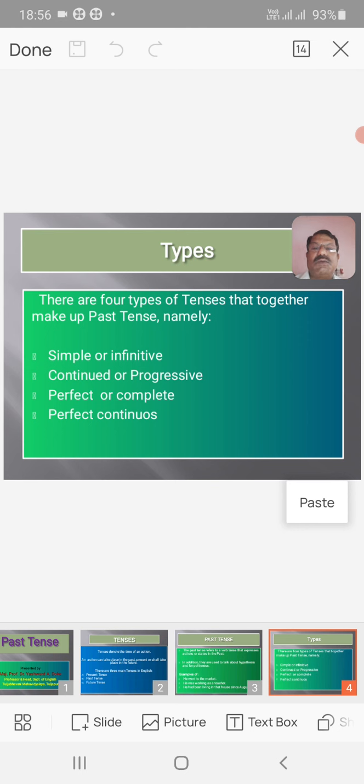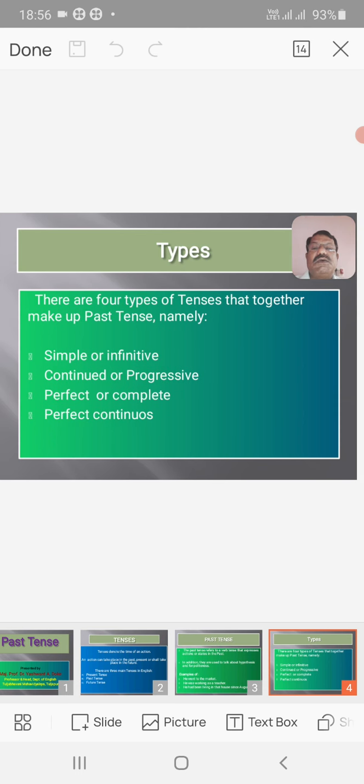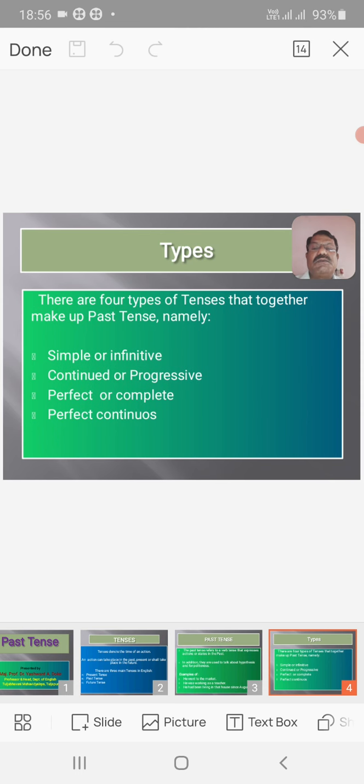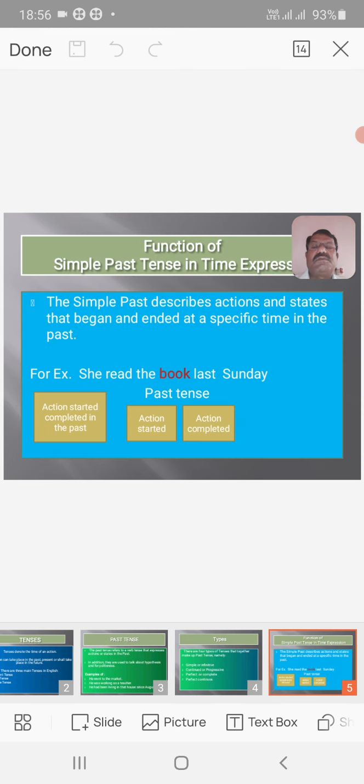These four types also belong to simple present tense, continuous present tense, perfect present tense, and perfect present continuous. In the same manner, they are referred to in future tense.